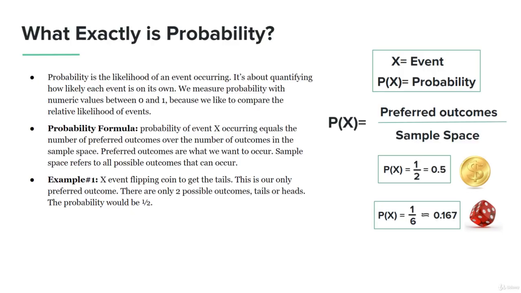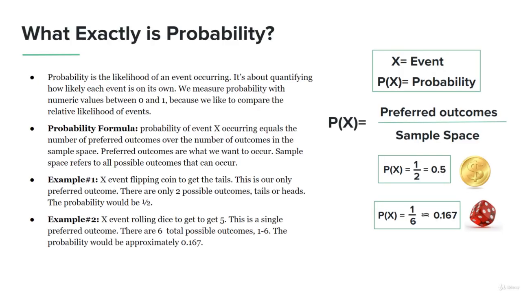Very simple. This is a very straightforward example, and I want you to get a fundamental understanding of it. You're looking to flip a coin and you have two different outcomes, tails or heads, and so you have the probability at 1/2. It's literally that simple.